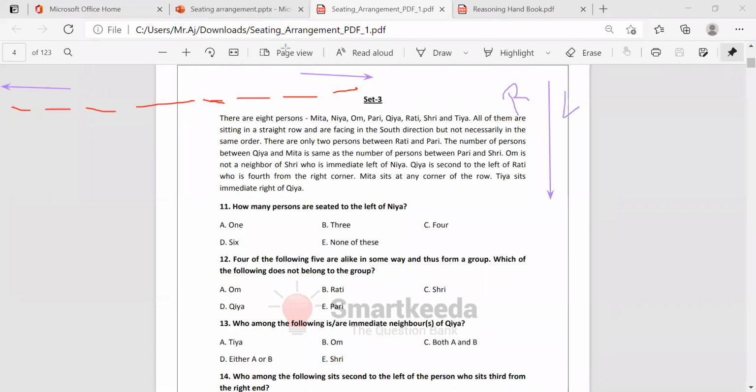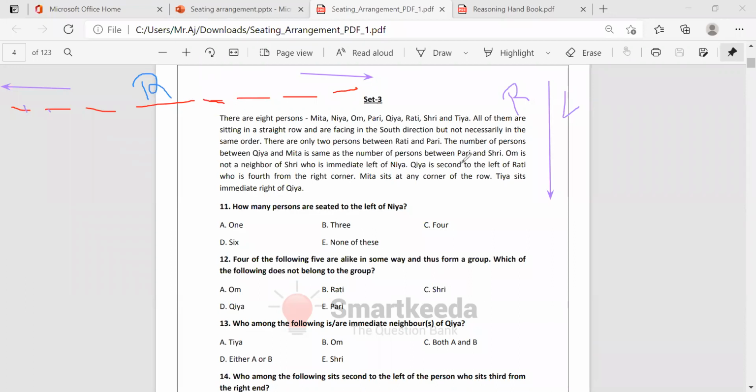Now, first statement, what they have given? Kia is second to the left of Rati, who is fourth from the right corner. This is the right corner and this is the left corner. From the right corner, 1, 2, 3, 4. Who is the 4th here? Rati. Rati is the fourth one.